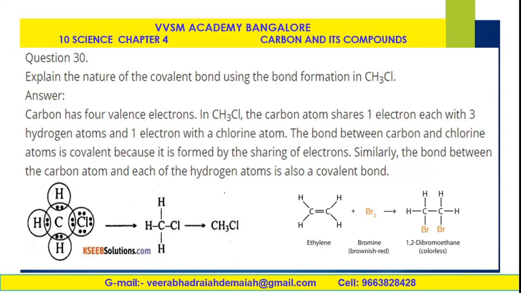Here chlorine reacts with methane and gives methyl chloride, also called by its IUPAC name chloromethane. Similarly, the bond between the carbon atom and each of the hydrogen atoms is also a covalent bond. What is a covalent bond? It is the bond between carbon and hydrogen.